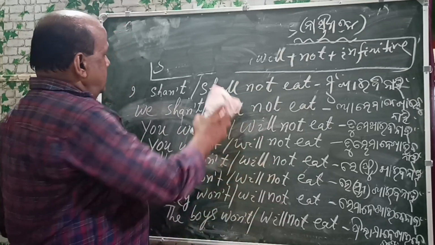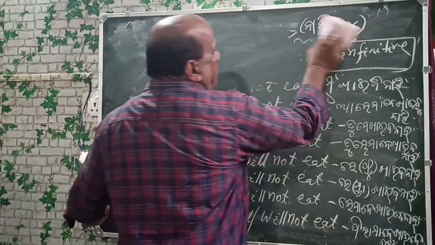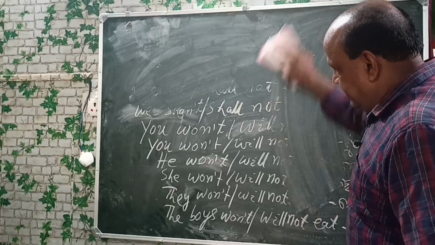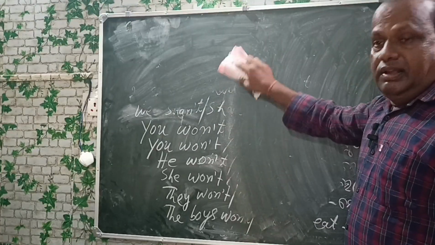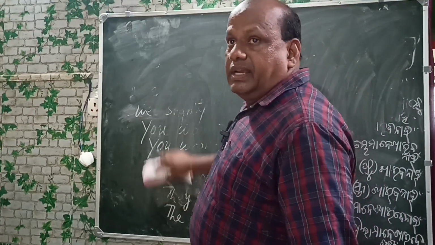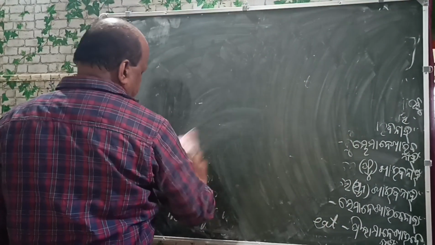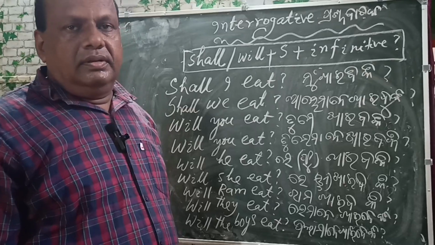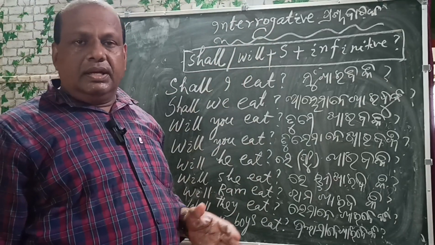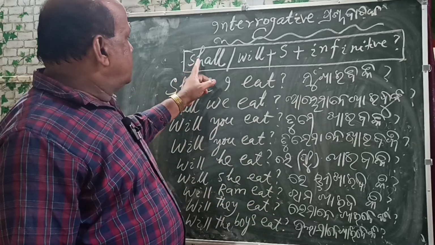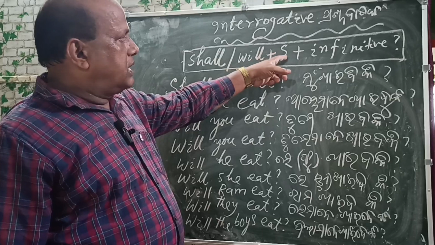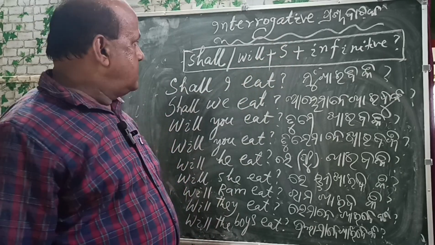Now I am writing the interrogative form of a simple future tense. Let's start. Shall, will plus subject plus infinitive is the pattern of this tense.